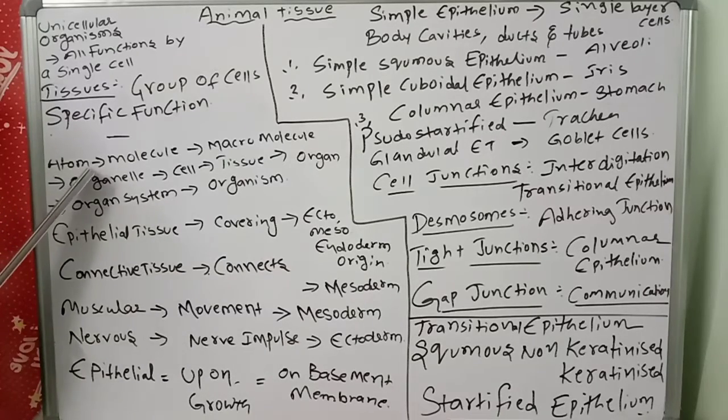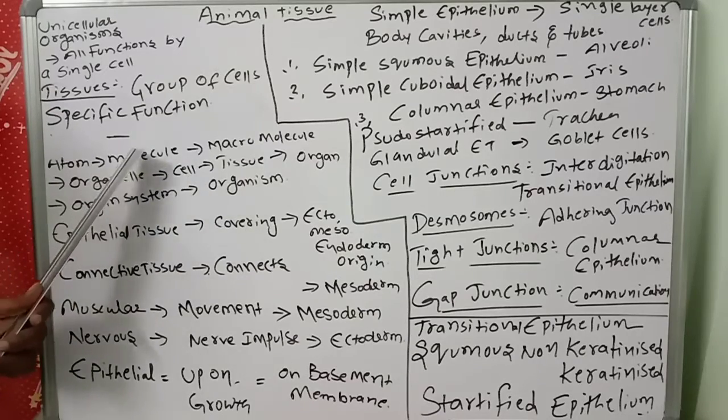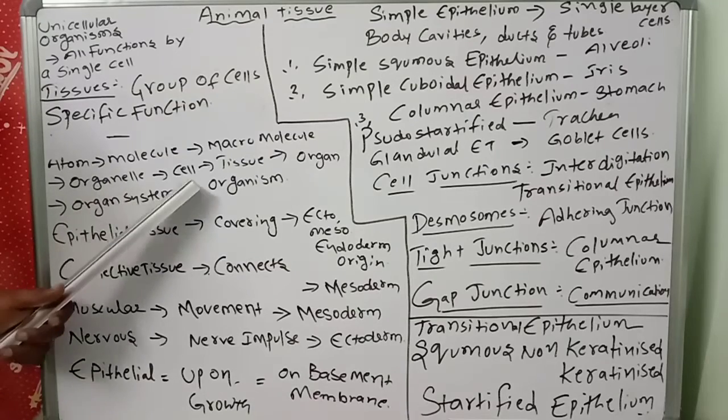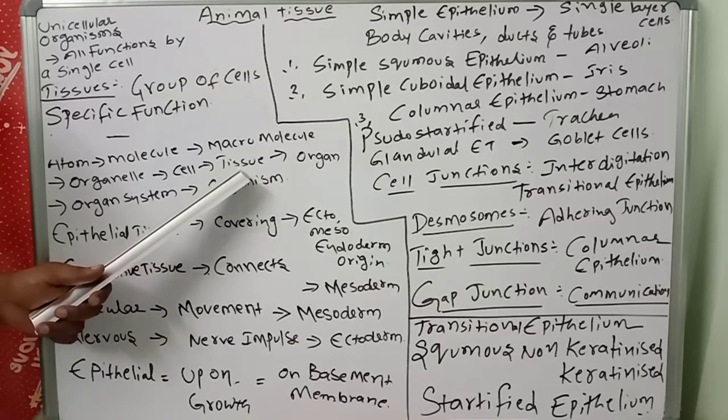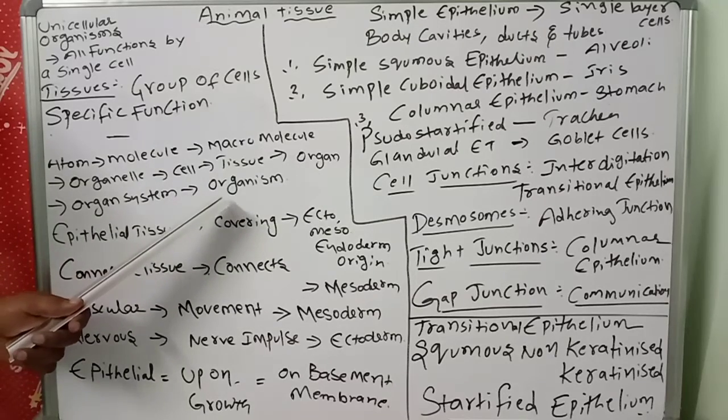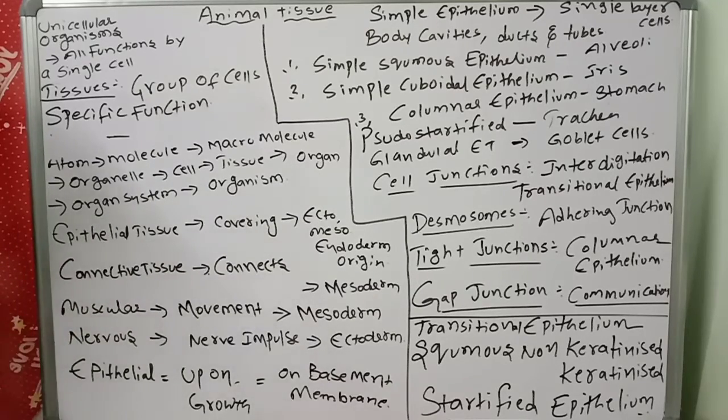For example, atom, molecule, macromolecule, macromolecule to organelle, organelle to cell, cell to tissues, tissues to organs, organs to organ system, organism. This kind of arrangement, development and division of labor contributes to the survival of the body because of this kind of organization.